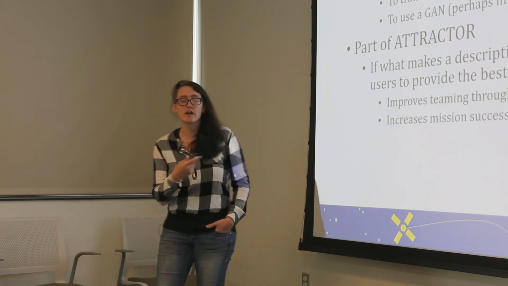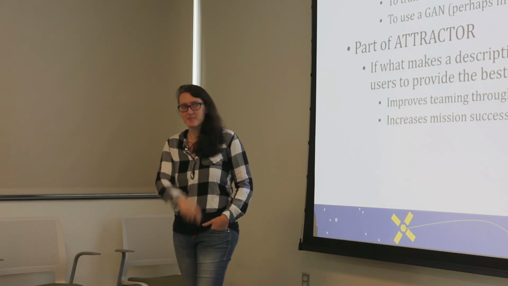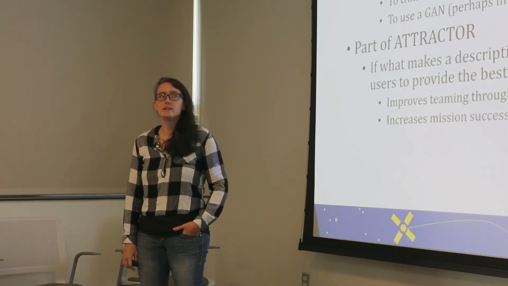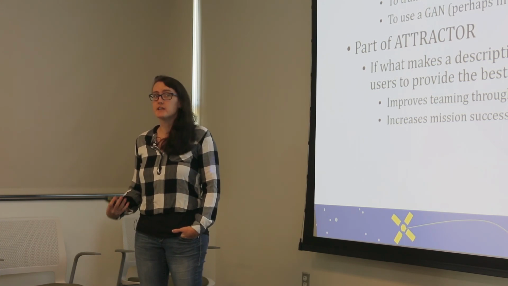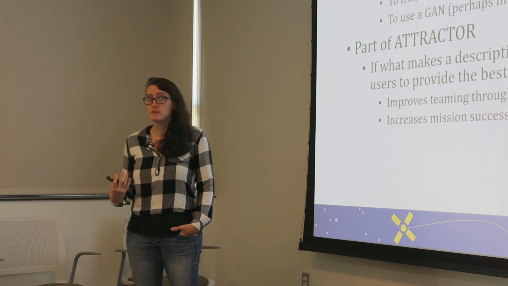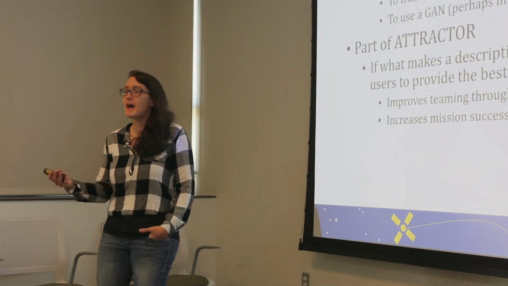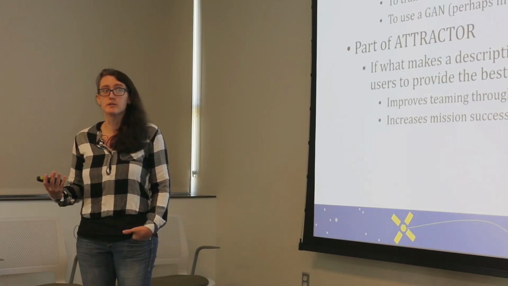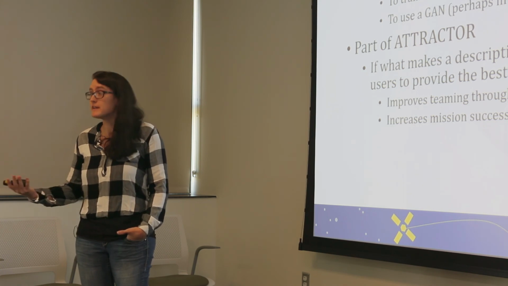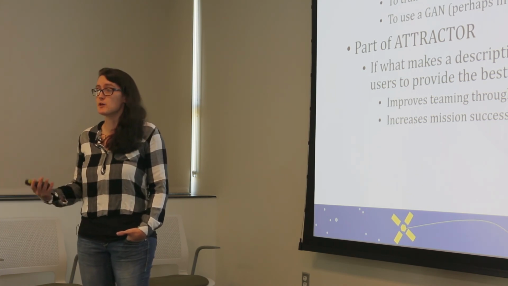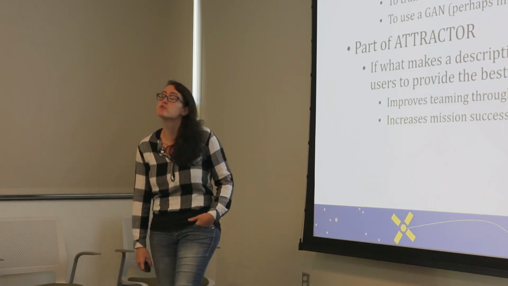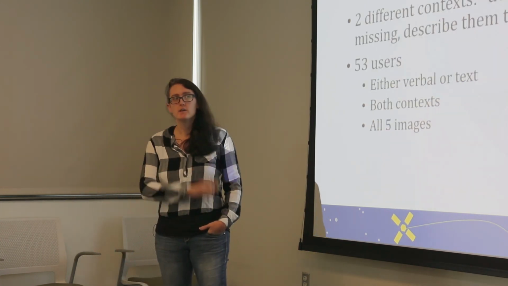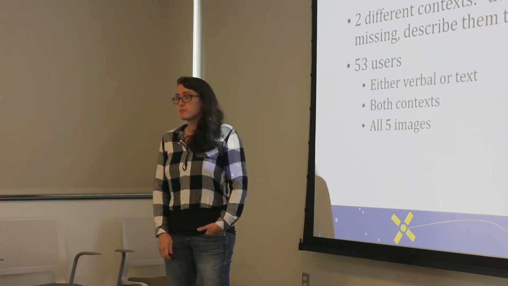This is all part of the Attractor project, which hopefully you're all familiar with now. If we can determine what makes a good description, if we can explain that, then we can communicate that to the user and elicit better information from that user. It's all about improving transparency and accuracy with the human-machine interaction, which will hopefully then increase trust, or at least start to work to establish a basis for trust between the human and the machine, and hopefully lead to improved mission success as well. So with that being said, HINGE performed an experiment.